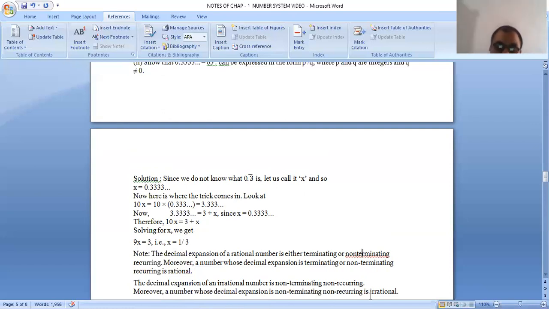These are the three parts of this chapter: introduction, irrational numbers, and decimal expansion of real numbers. Okay, so please stay home, stay safe and do the practice at home.